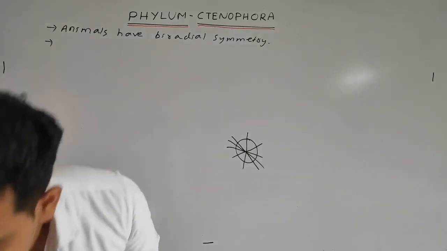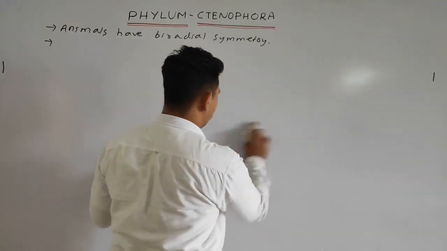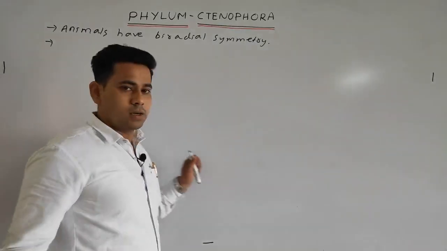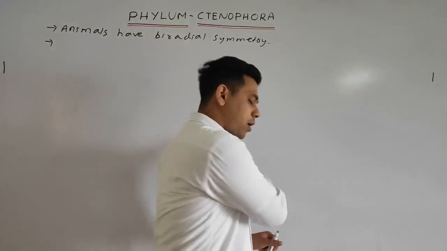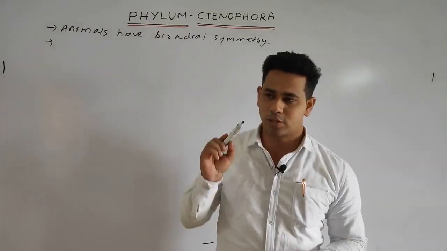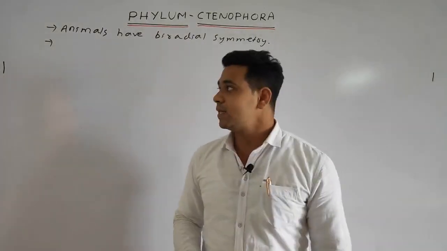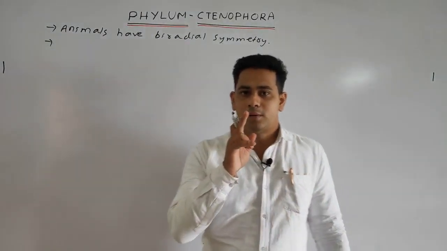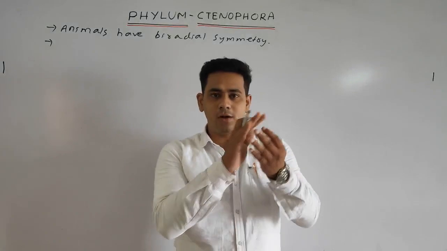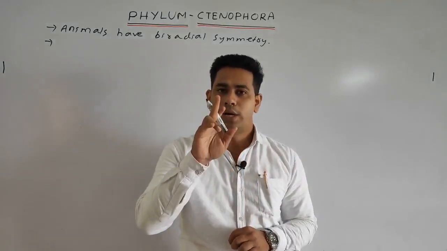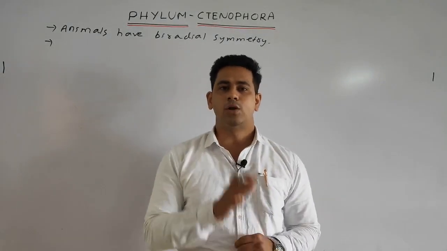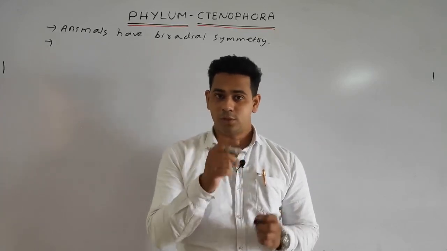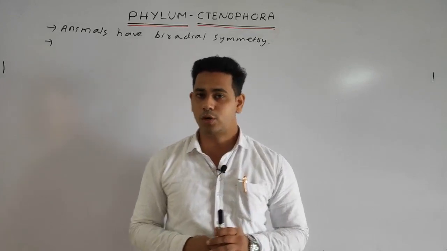But in the case of biradial symmetry, students, the only difference is the number of planes. In radial symmetry, any plane passing through the center divides the organism into two equal halves, but in biradial symmetry, the number of planes that can divide the organism into two equal halves is only two. That is why it is called biradial symmetry. Not bilateral symmetry, students, do not confuse.